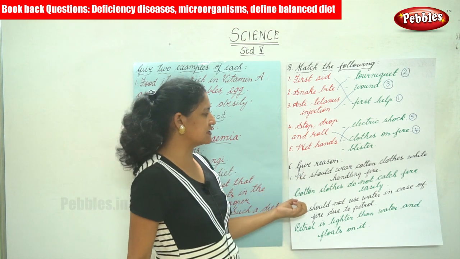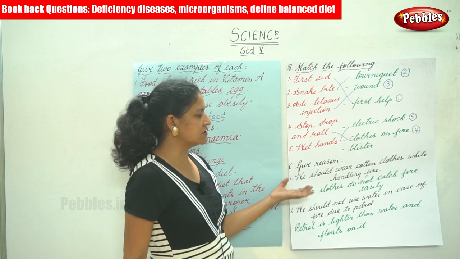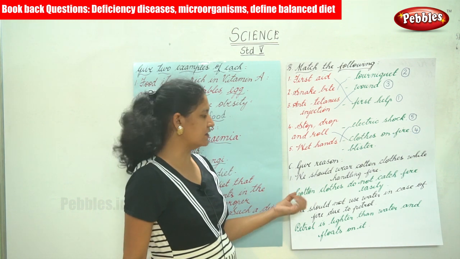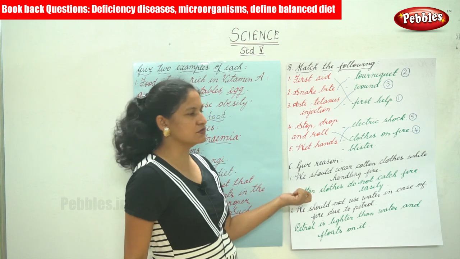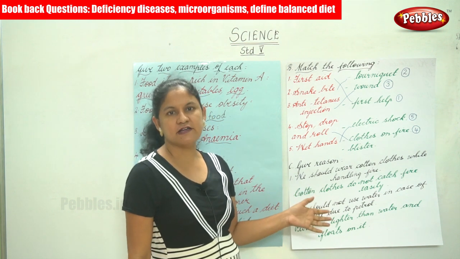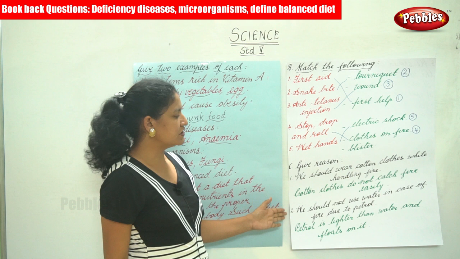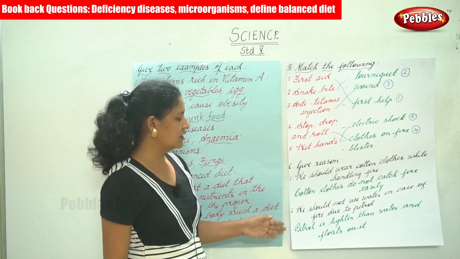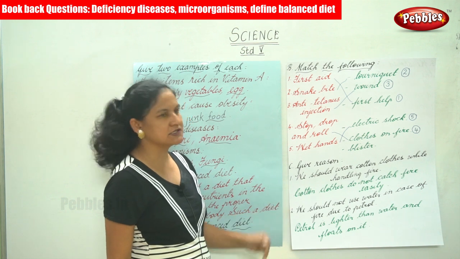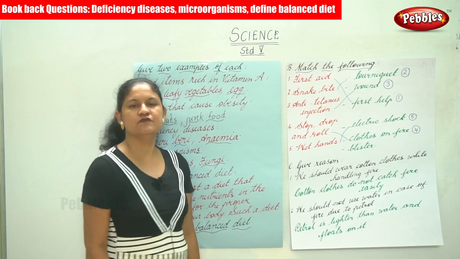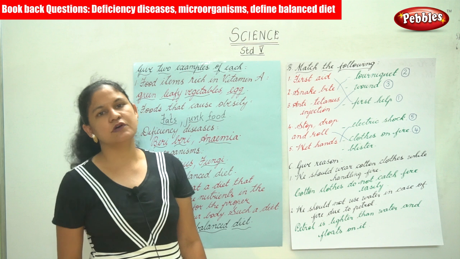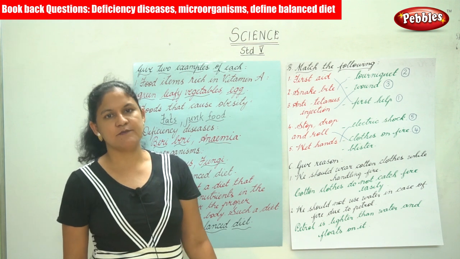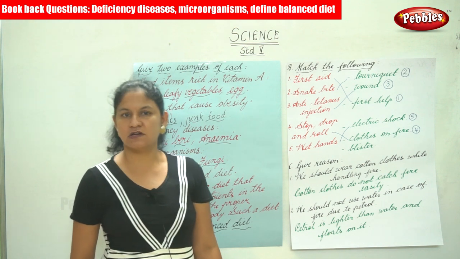Next is give reasons. We should wear cotton clothes while handling fire because cotton clothes do not catch fire easily. We should not use water in case of fire due to petrol. Petrol is lighter than water and floats on it, so it is not able to extinguish the fire.